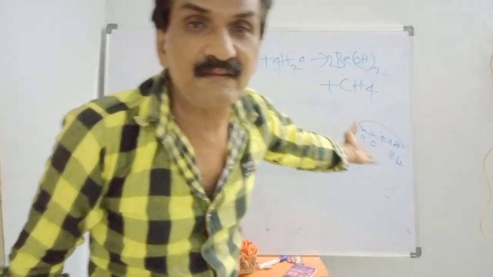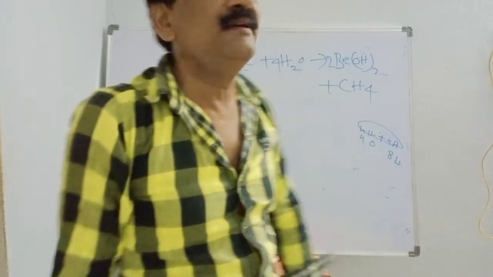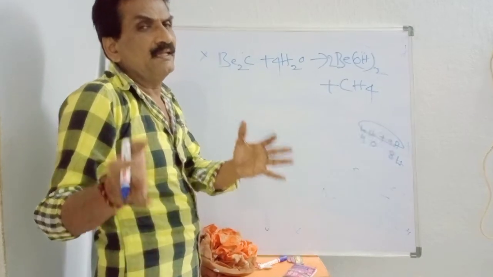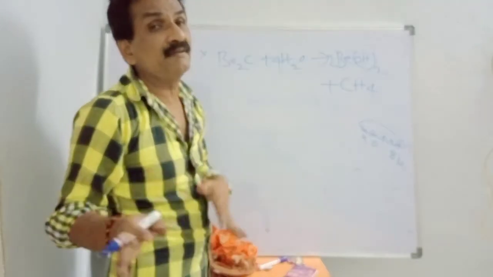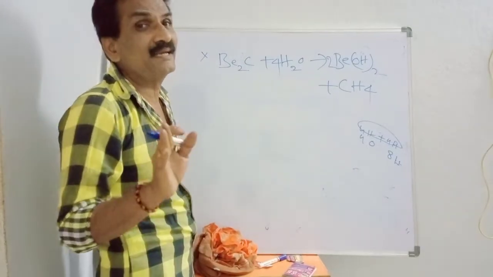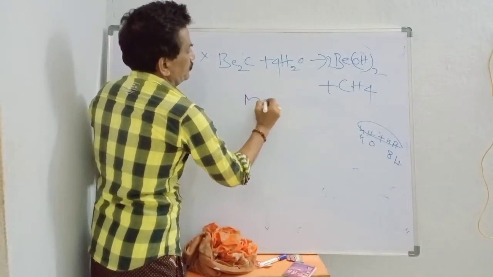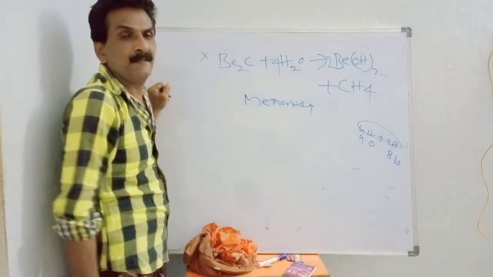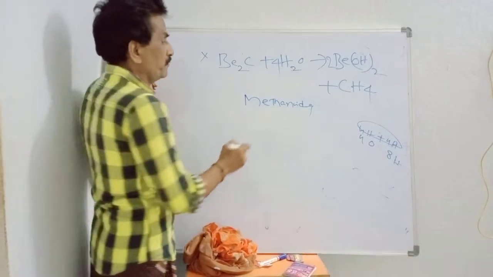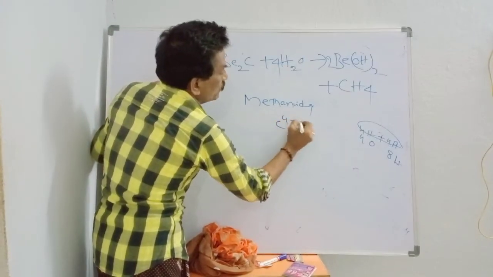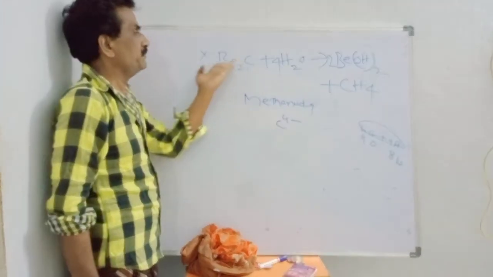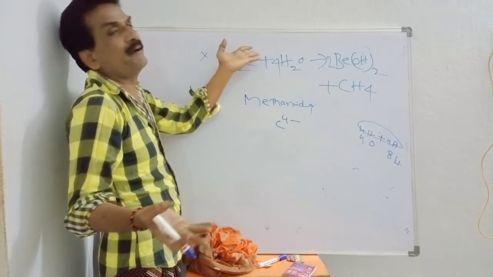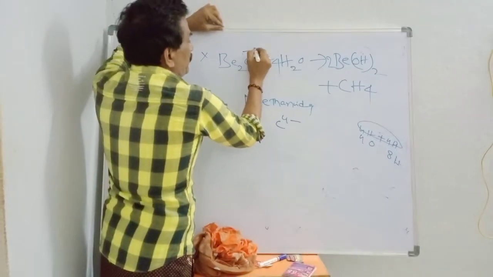I can call it methanides. Whenever a carbide undergoes hydrolysis, if it gives methane, I can call them methanides. Kindly keep it in mind. Be2C, methanides. Carbon shows 4 minus. You simply note it. Be2, Be plus 2, 2 into 2, plus 4, and carbon minus 4. Am I correct? Here minus 4.